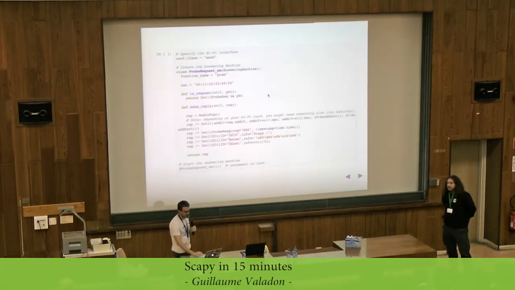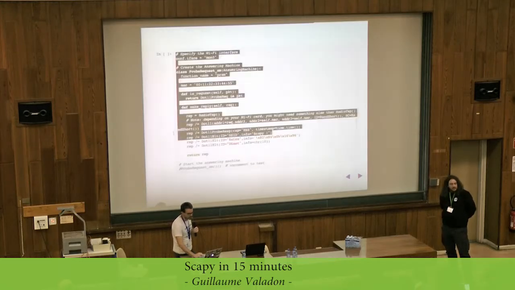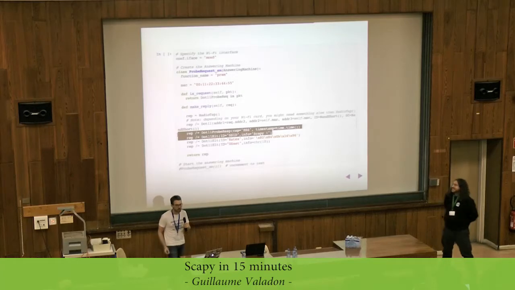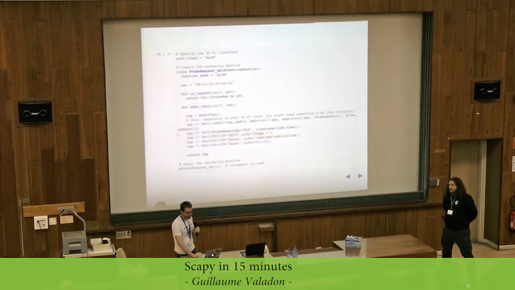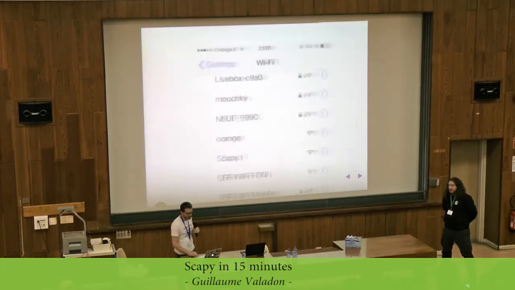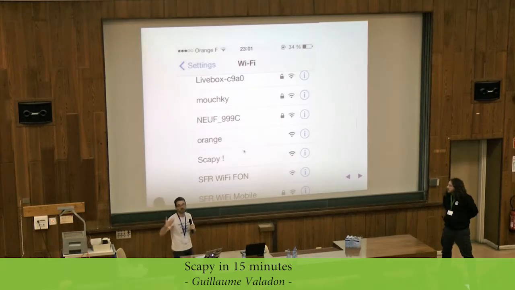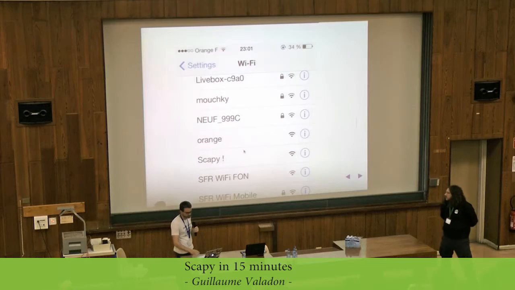This one is a bit complicated, but the important stuff is two lines. I'm sending back a Wi-Fi frame with a probe response layer. I'm trying to fake and send a fake Scapy SSID. On my iPhone, that's the result. So I'm pretending to be a fake access point. Scapy could be used for IP, regular stuff, Wi-Fi, Bluetooth, and many other protocols.